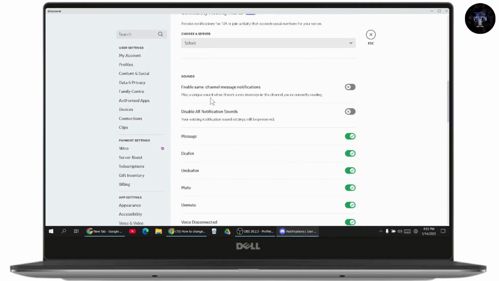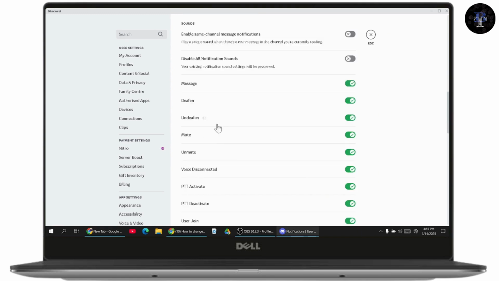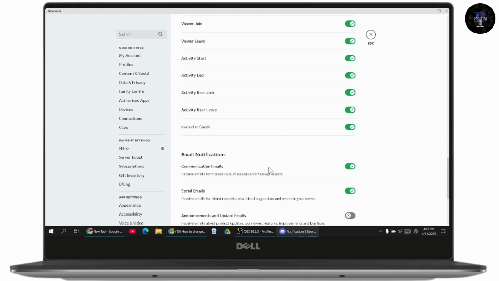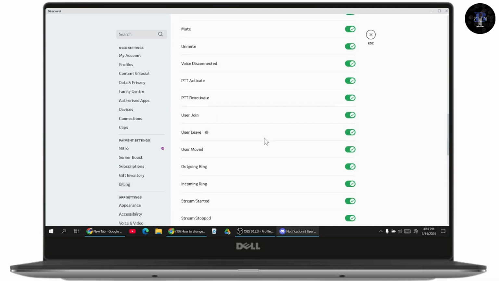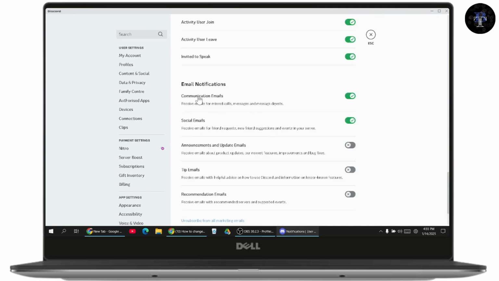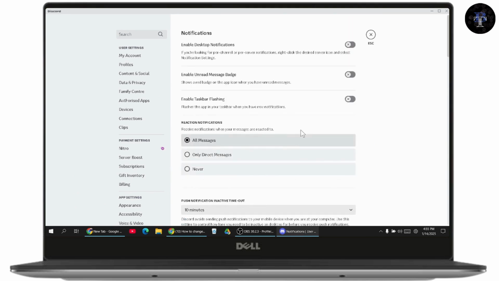And after that, here, if you scroll down, you will have all of the sounds, which is your message, your other things like mute, unmute, user join, and invited to speak and everything. You just need to simply go and toggle all of these off if you want to turn off your notifications. And here you will also have the email notifications. You can turn that also off. So that's how you can turn off your notifications on your Discord.